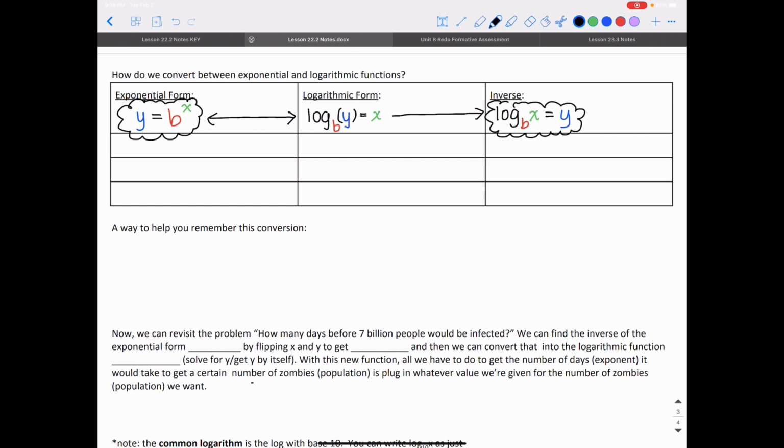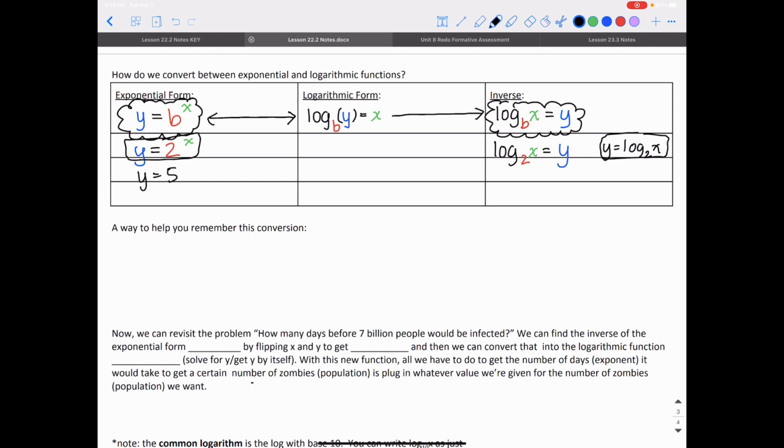Let's do some examples with numbers. If I had y is equal to 2 to the x power as my parent function, I'm not going to convert that to logarithm form. I'm just going to talk about what's the inverse of that. The inverse would be log base 2 of x is equal to y. I could also write that as y is equal to log base 2 of x. That's the inverse of y is equal to 2 to the x power.